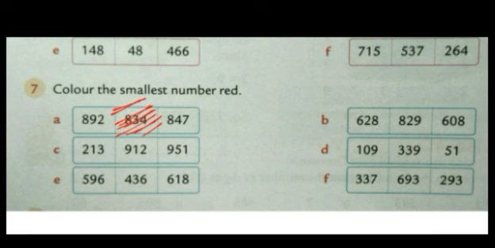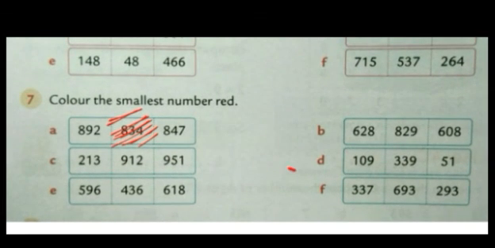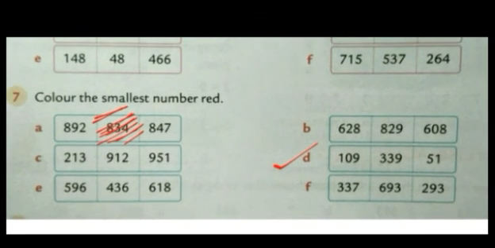Okay. Now see one more. This one. First compare the digits. Here it is 3. Here it is 3. But here it is 2 digits. So without doing anything, which is the smallest one? A 2-digit number is the smallest one. So color that box with red color. This is the way how you find out the smallest number. So I hope greatest and smallest number and comparing number is clear to you.